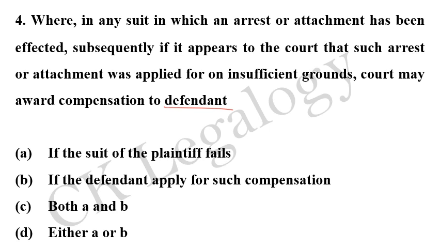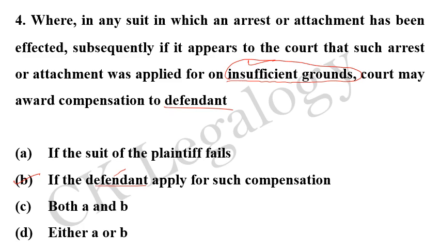So the correct option is option B, that is if the defendant applies for such compensation. That means the court cannot award compensation suo motu. It has to be asked by the defendant that the suit was malafide, a suit was instituted on insufficient ground which caused hardship to the defendant. So the defendant has to claim the compensation, right?